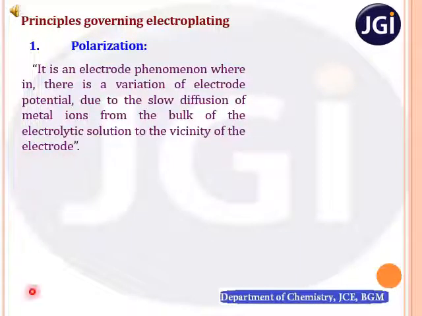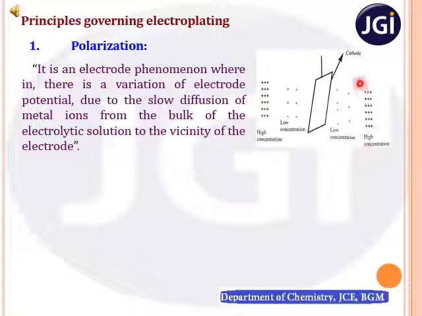As shown in the figure, the positive signs resemble the metal ion concentration. When you continue the electroplating process, the metal ions nearby the cathodic surface get reduced and deposited on the cathodic surface.